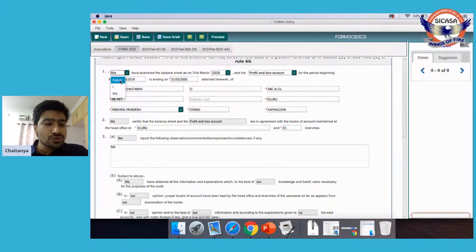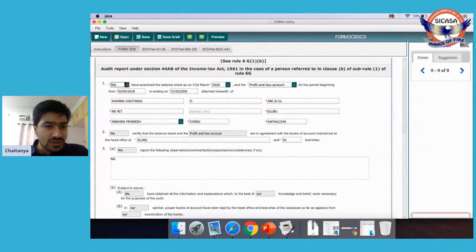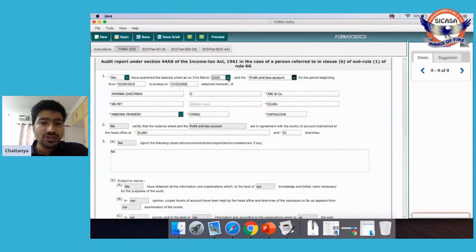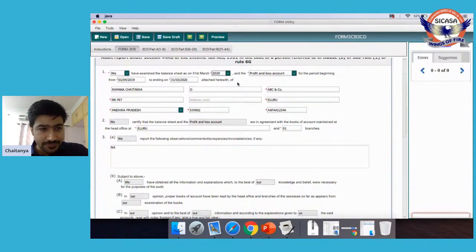Here, you should select the respective information. If the firm which is auditing the SSE is an individual, then I has to be selected or else B has to be selected. And here, the year ended 31st March 19 or 31st March 20, whatever the year ended date of the balance sheet and profit and loss account is, should be selected. Profit and loss account for the period, what is the period of the profit and loss account, and the balance sheet for the year ended date should be selected.